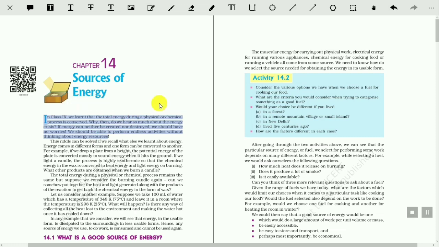In class 9, we learned that the total energy during a physical or chemical process is conserved. Why, then, do we hear so much about the energy crisis? So you know about the law of conservation of energy: energy cannot be created, energy cannot be destroyed. Then why do we worry about the energy crisis?